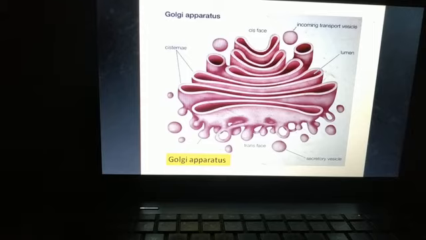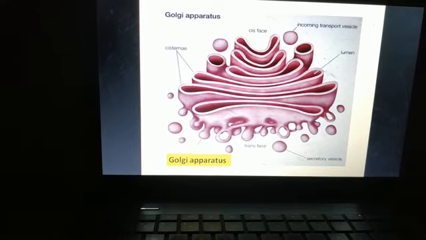If the carbohydrate is added to protein, they are called glycoprotein, and if we add carbohydrate to lipid, they are called glycolipid. And we have seen this glycoprotein and glycolipid are present in plasma membrane on the surface. So they act as receptors on the surface of plasma membrane.